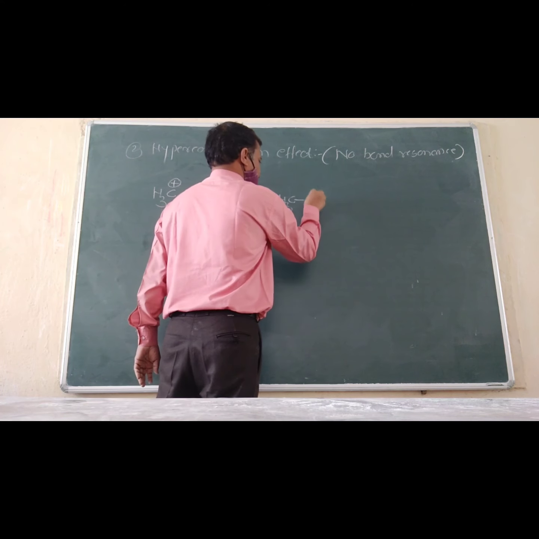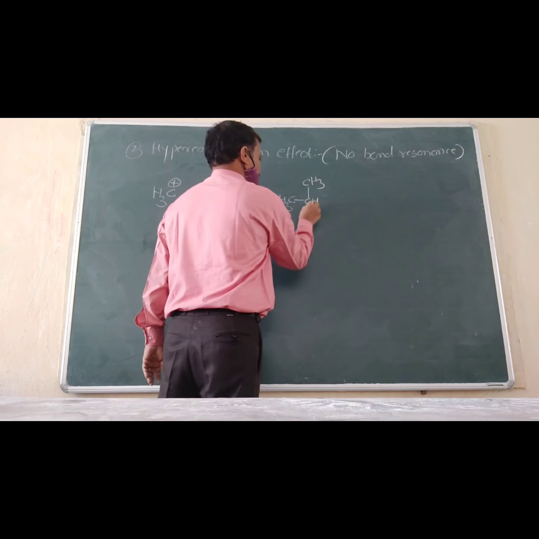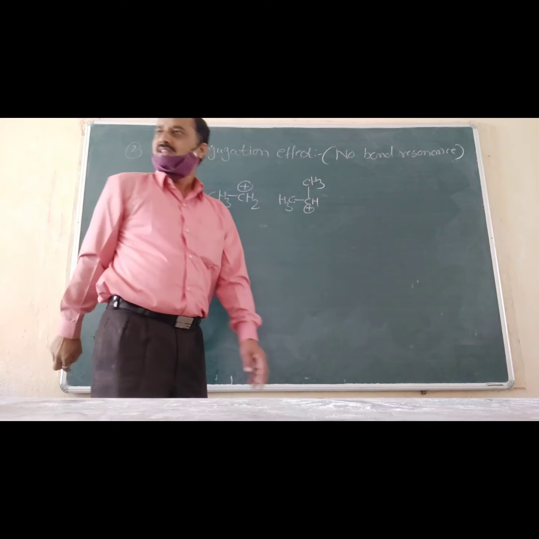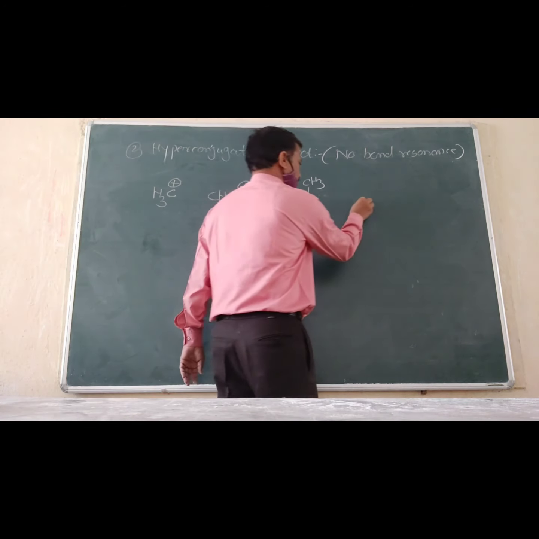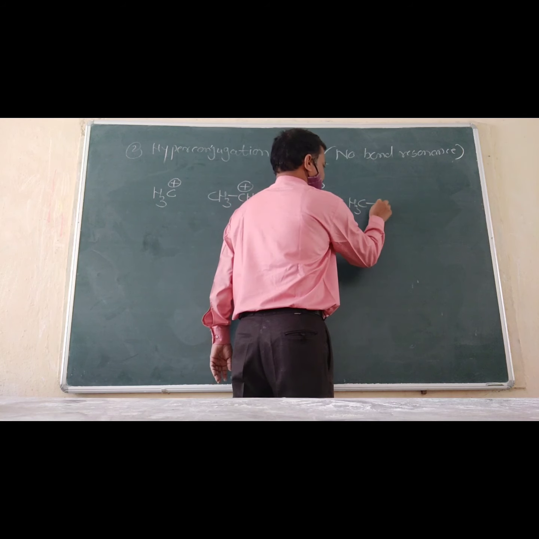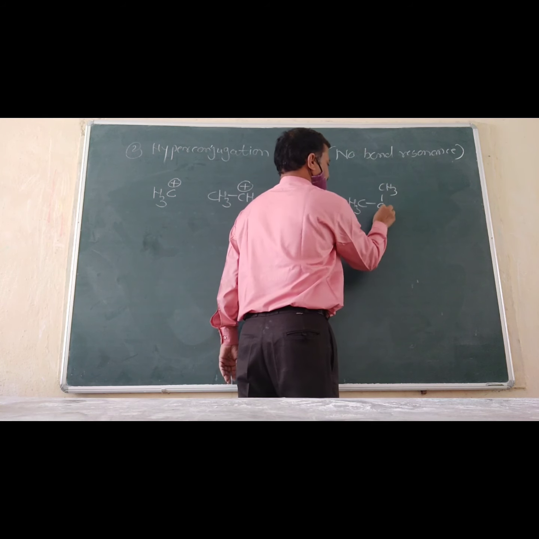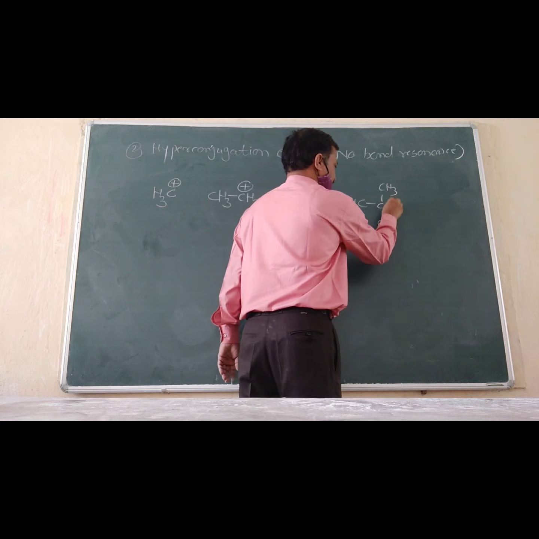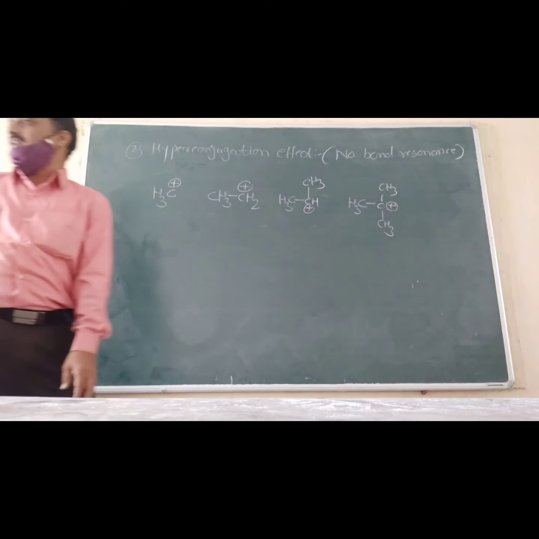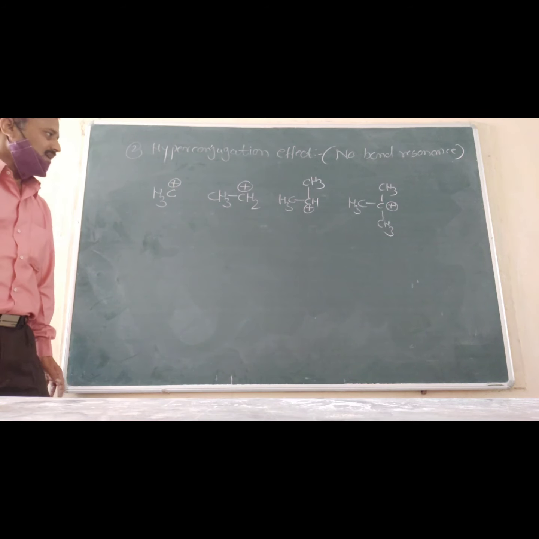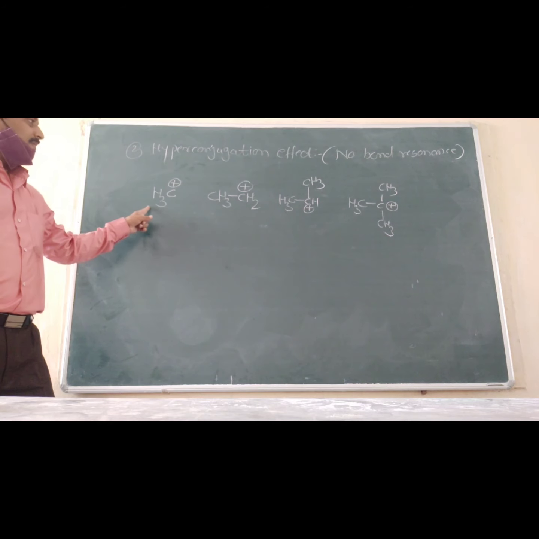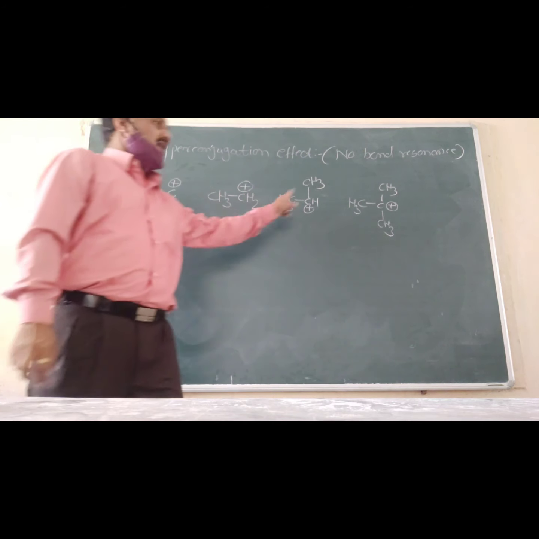CH3, CH3. What is the name of this carbocation? Isopropyl carbocation. Speak loudly. CH3, CH3 and CH3. Tertiary butyl carbocation.